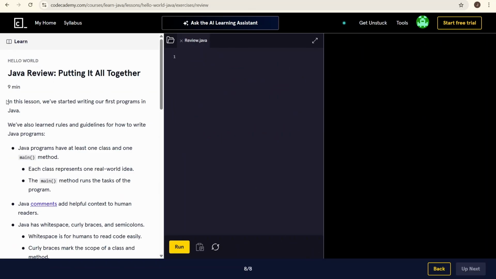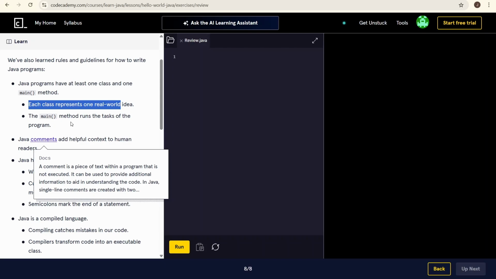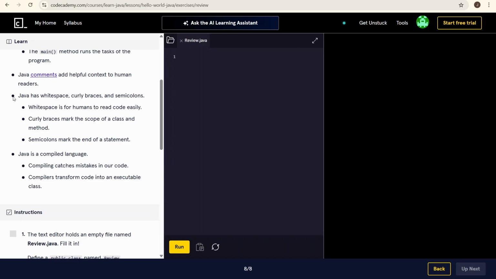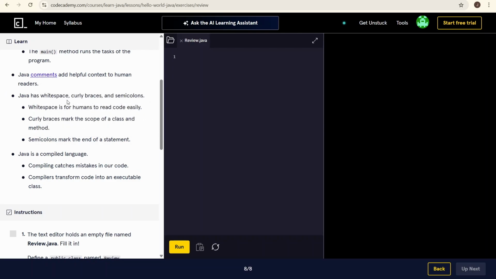In this lesson, we've started writing our first programs in Java. We also learned the rules and guidelines for how to write Java programs. Java programs have at least one class and one main method. Each class represents one real world idea. The main method runs the task of the program. Java comments add helpful context to human readers. Java has whitespace, curly braces, and semicolons. Whitespace is for humans to read the code easily. Curly braces mark the scope of a class and method, and semicolons mark the end of a statement.